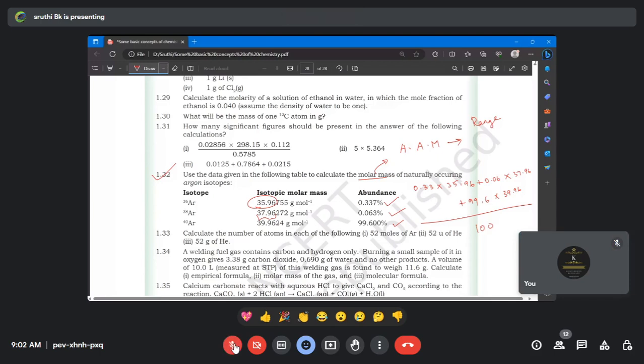See, always the average atomic mass should be in the range of the lower atomic mass and the higher atomic mass. For example, here the lower molar mass is 35.96, and the higher atomic mass is 39.9. So definitely your final answer should be in this range. And again, as the percentage of the third isotope is higher, you will get a value mostly related to 39, so lesser than 39.96.